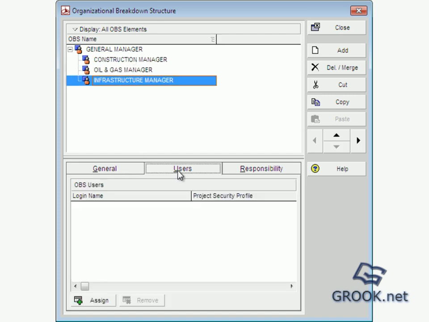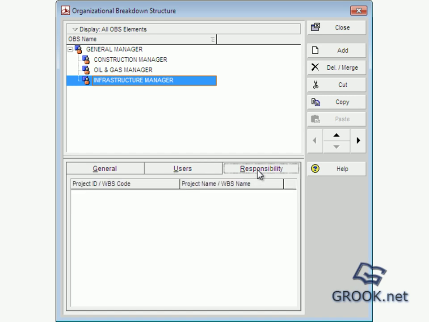And here general, here users. If the infrastructure manager uses Primavera 6, we can add here login name for him and also project security profile, and here his responsibility. Now there is no responsibility because we did not assign any OBS.